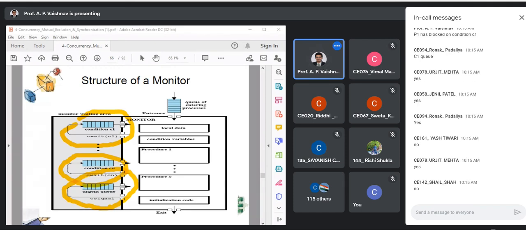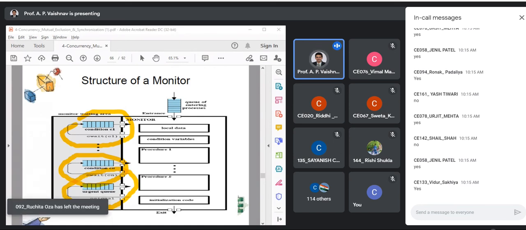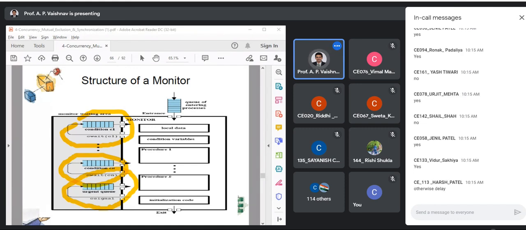Yes, why not? Because we have said that only one process can be inside the monitor at a time, but that does not mean that when it gets blocked, you will not allow others. If you don't allow others, what will happen? We have seen that problem earlier. It is a very popular problem: delay, or you can also say it can lead to starvation. That's correct.